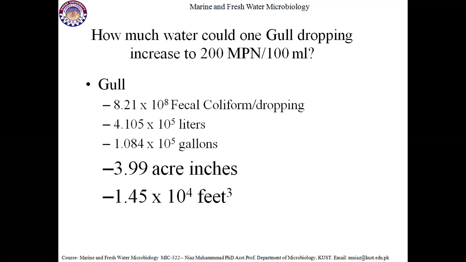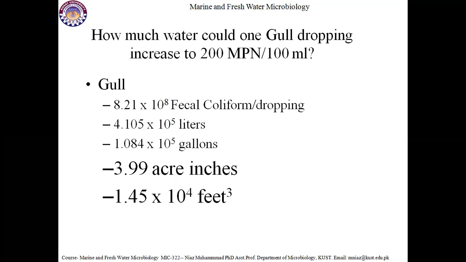As well as on soil surfaces, it is contributing almost 3.4 acre inch, 1.45 into 10 to the power 4 cubic feet. So how much does one bird dropping contribute coliforms to a water body?